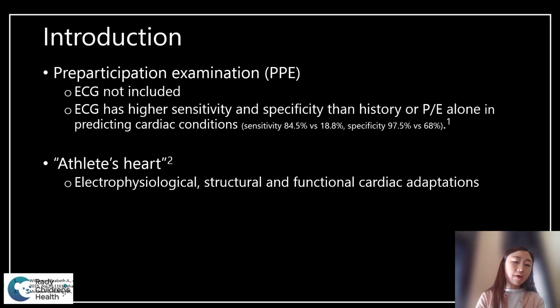However, providers often face challenges once they have the EKG result because there are a lot of abnormal findings. We also know that athletes have a constellation of findings called the athlete's heart, which constitutes electrophysiological, structural, and functional cardiac adaptations that are not necessarily abnormal, but may be benign.